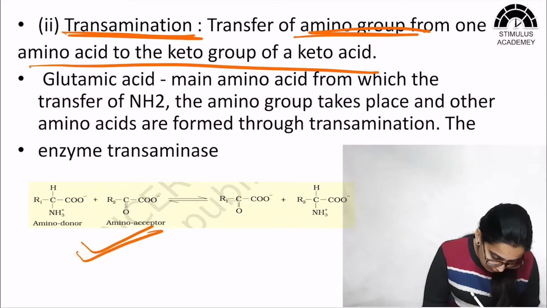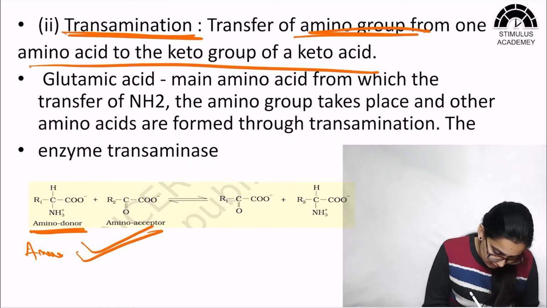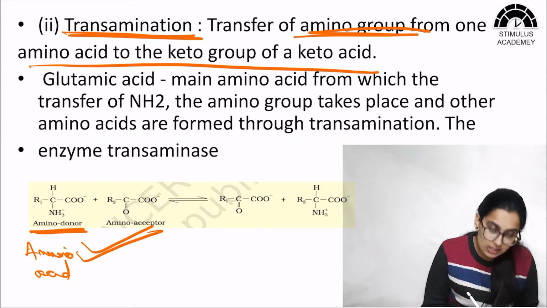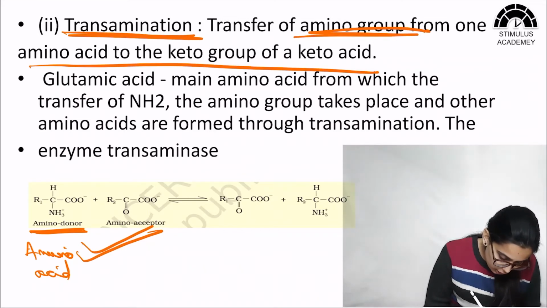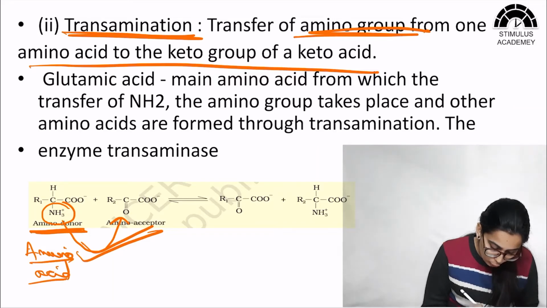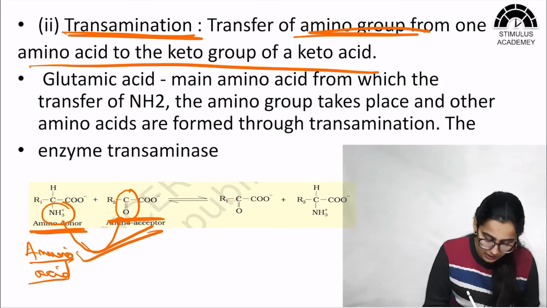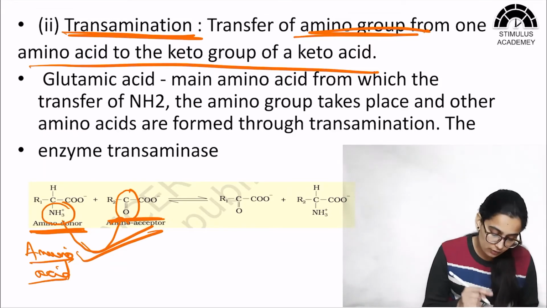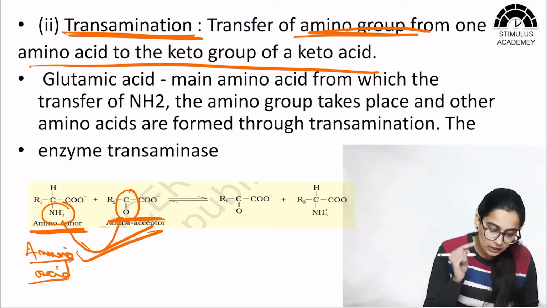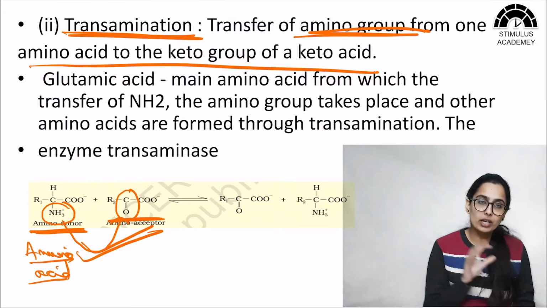यहाँ पे क्या हो रहा है, we have an amino donor which is an amino acid. Okay, so this is an amino acid which is an amino donor. हमने क्या करा, ये जो NH3 है, this amino group of amino acid, we are transferring to this keto group of keto acid. This is a keto acid, so we are transferring NH3 plus group from amino acid to this keto acid. Okay, so this process will be known as transamination.